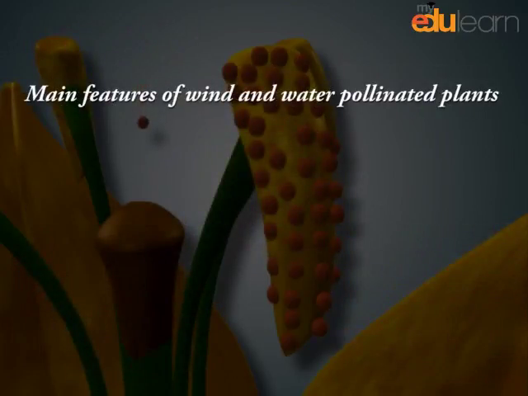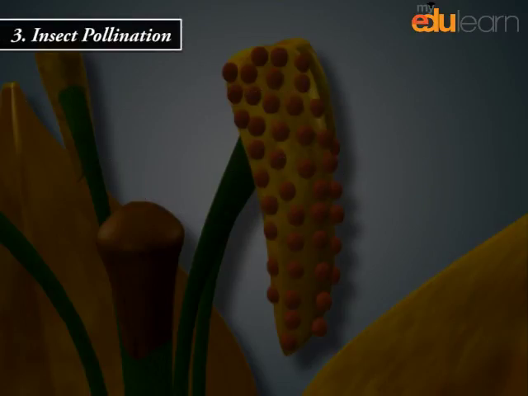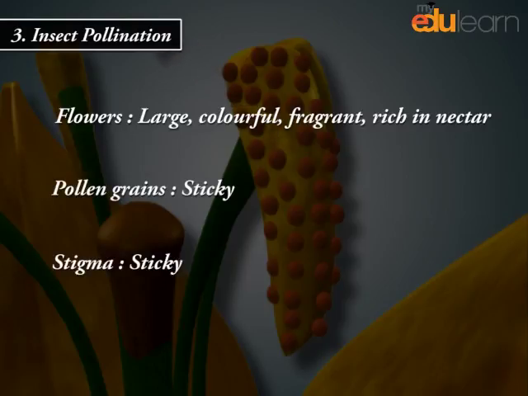Main features of wind and water pollinated plants: produce pollen grains in large number. Do not produce nectar. 3. Insect pollination. Flowers: large, colorful, fragrant, rich in nectar. Pollen grains: sticky. Stigma: sticky.